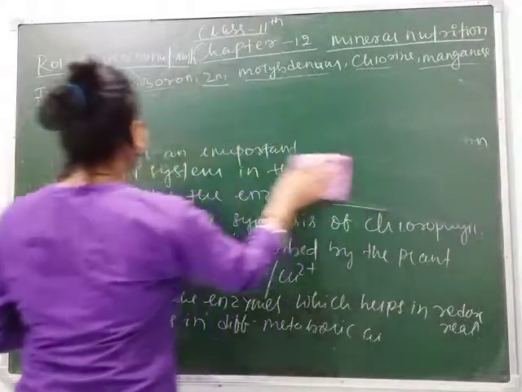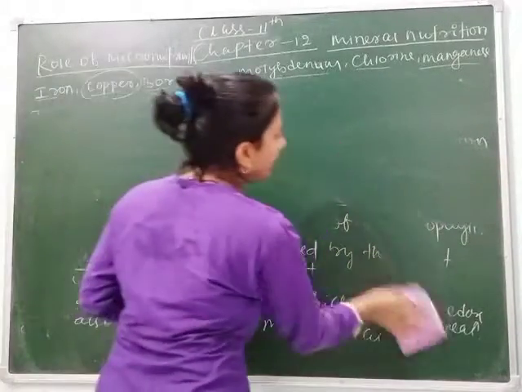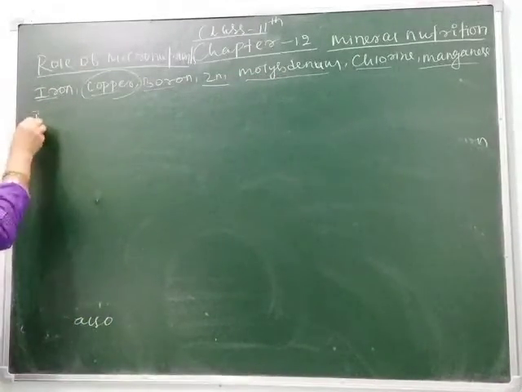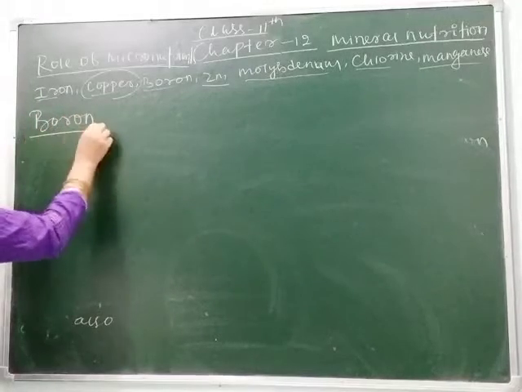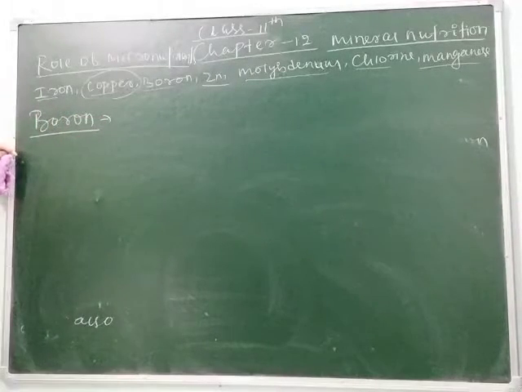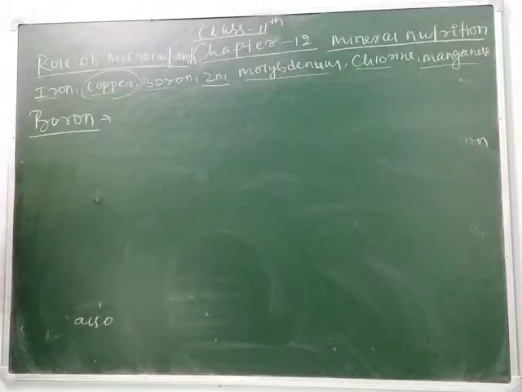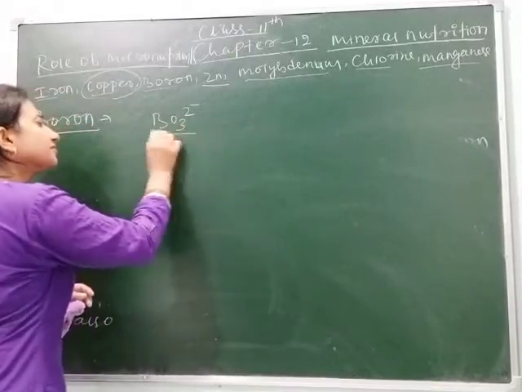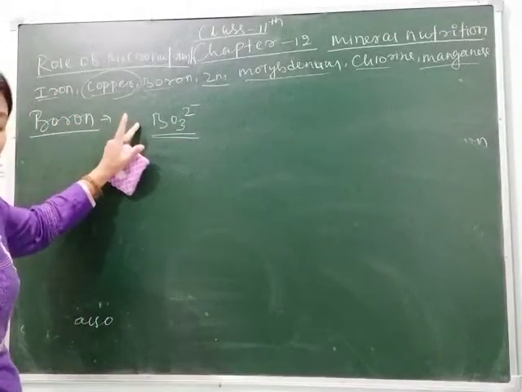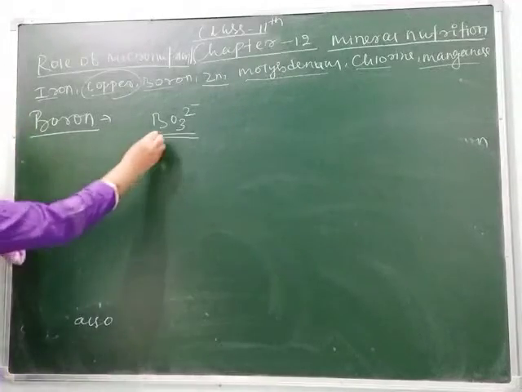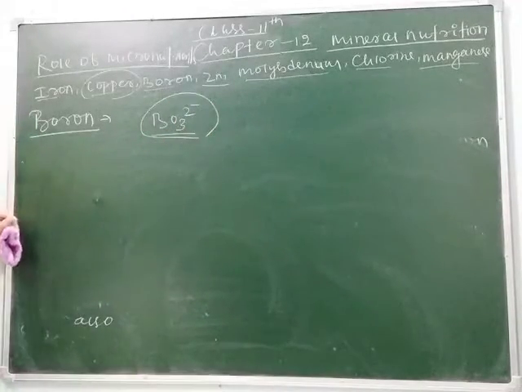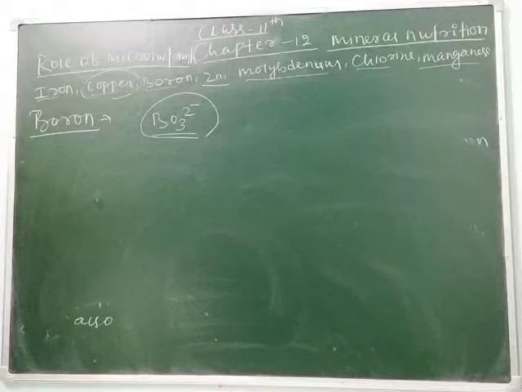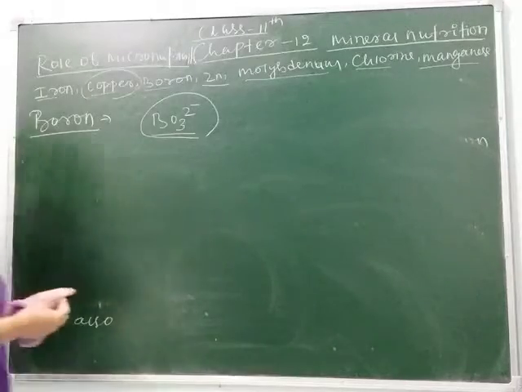So the next element is boron. Let's see in which form boron is taken by the plant, and what is its function. Next micronutrient is boron, and it is taken in the form of BO3 2-. Boron can't be taken directly, so it is taken in this chemical formula that is called BO3. Clear, students? And it helps in the carbohydrate translocation.